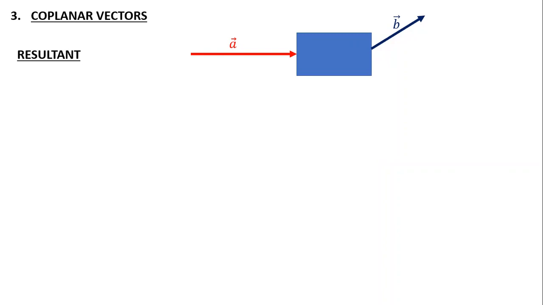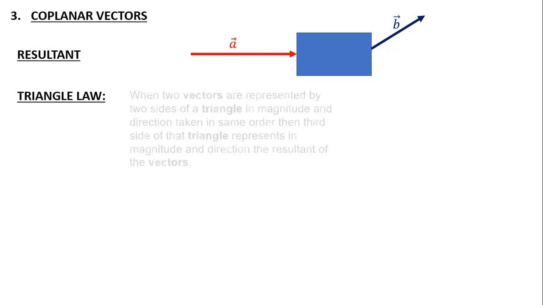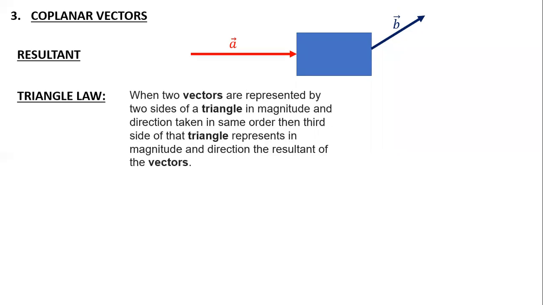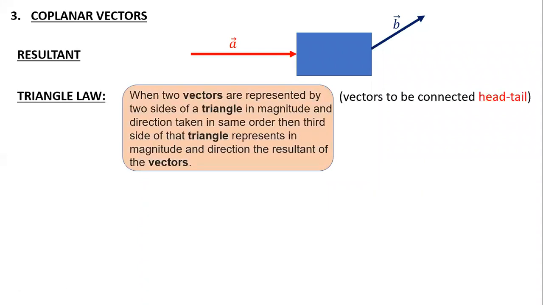The first imagination was something called the triangle law. It gave a statement that if two vectors are represented by two sides of a triangle taken in the same order, then the third side represents the resultant. It is a very big statement, but when I carefully see it, it just says let us connect them tail to head.